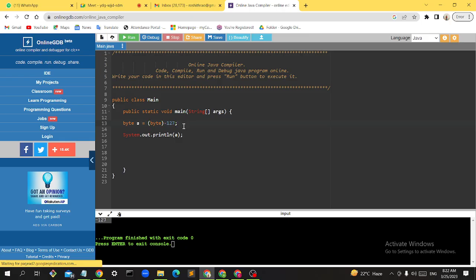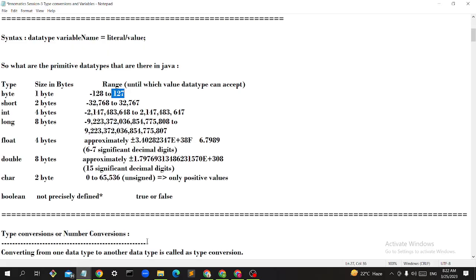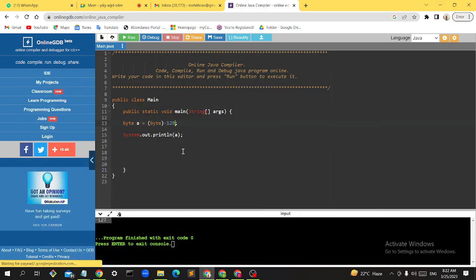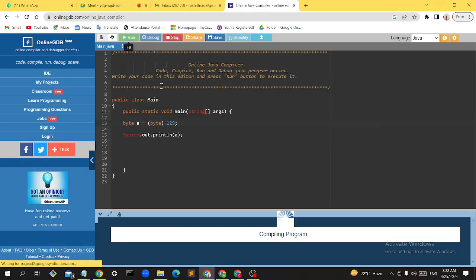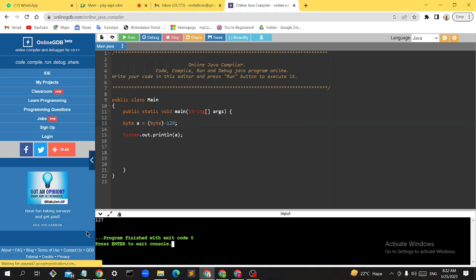I'm putting minus 127. No, minus 127 is also in the range, right? So I'll put minus 129. See what it will print, you see. See what it is printing, 127, right?